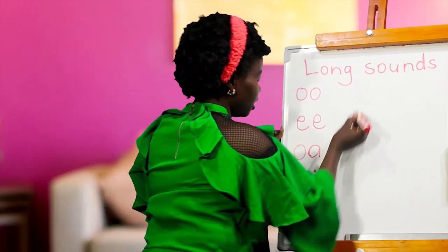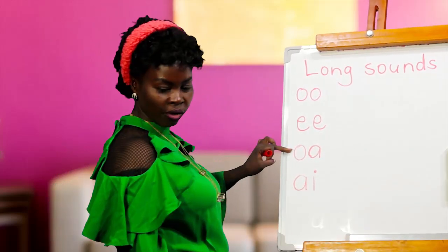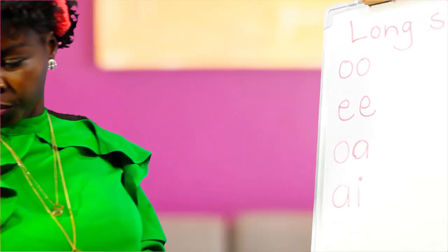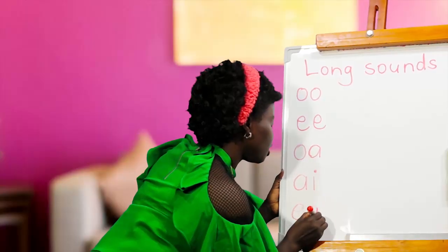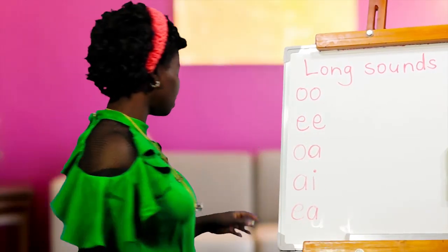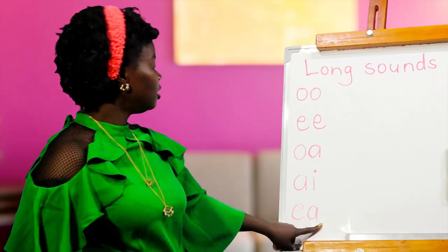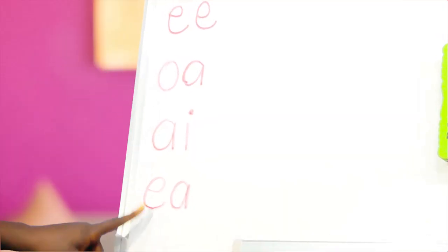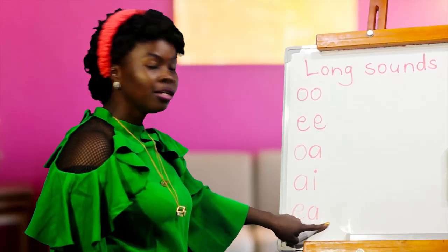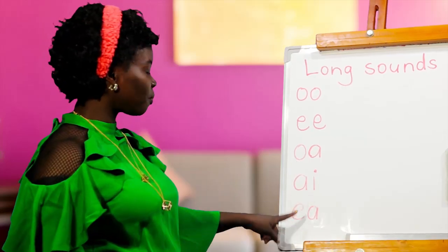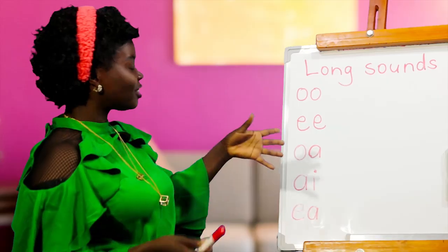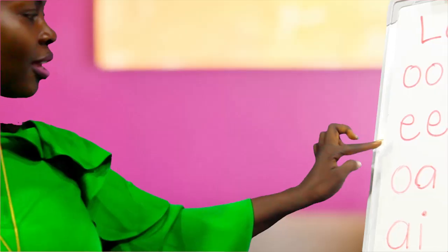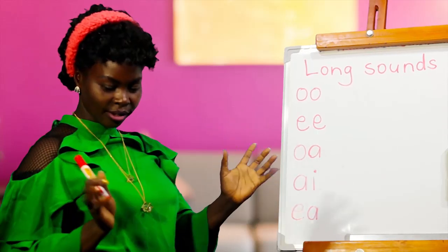Then we have another one here. This is a long vowel. This is also a long vowel. And this one is also. So another one is like this. I'm going to first put for you the long vowel. Then you go to the long sound. So we have E. This sounds the same as in this, okay? But we have different words for them. We have E for the word live, being, and so many other words. Then we have E for tree, for teen, for sin, and so many words that we shall get under this. But for now, just learn the sound.